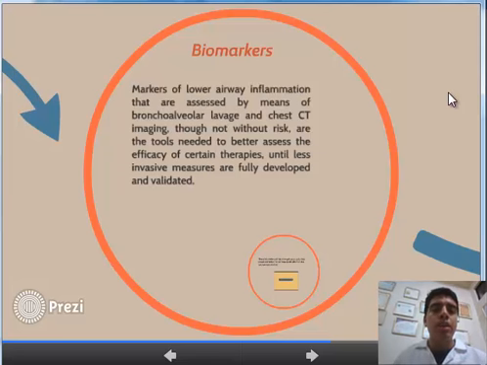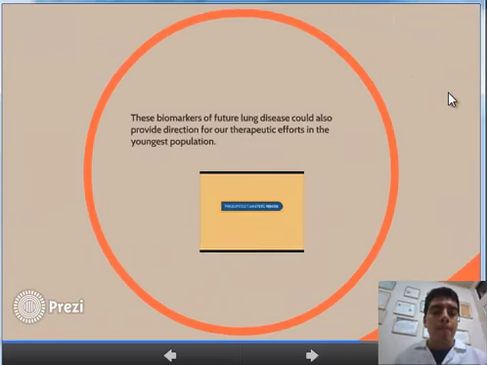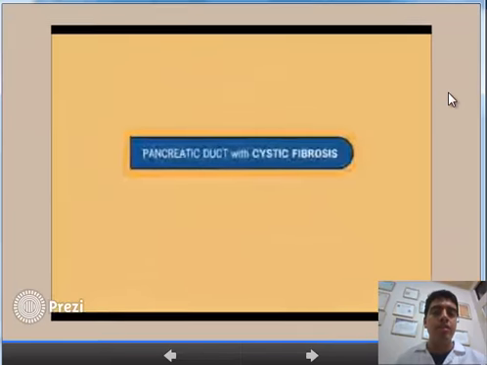Biomarkers. Markers of lower airway inflammation are assessed by means of bronchoalveolar lavage and chest CT imaging. Though not without risk, these are the tools needed to assess the efficacy of certain therapies until less invasive measures are fully developed and validated. These blood markers of future lung disease could also provide direction to our therapeutic efforts in the youngest population.